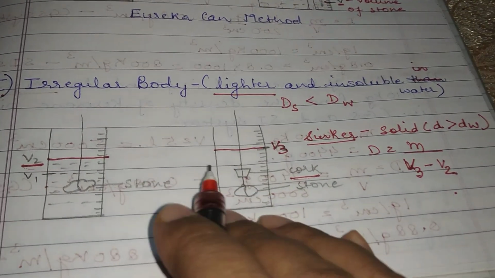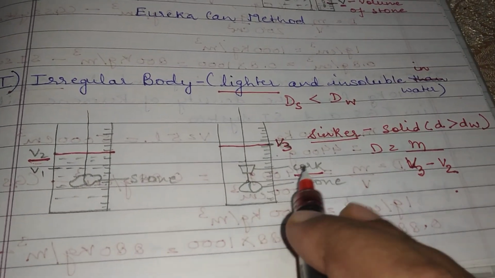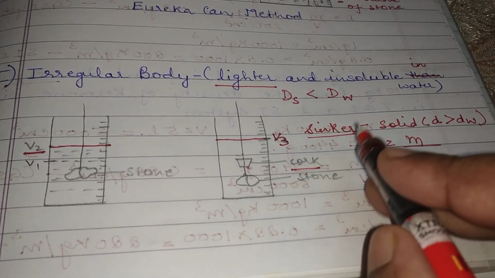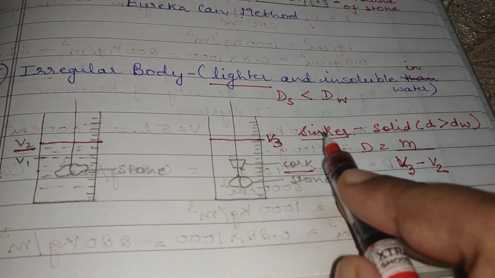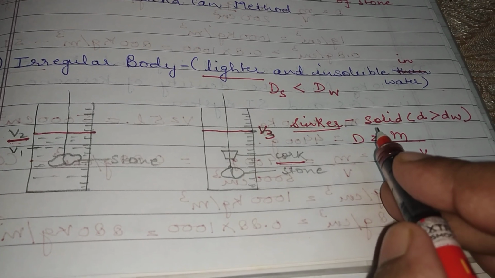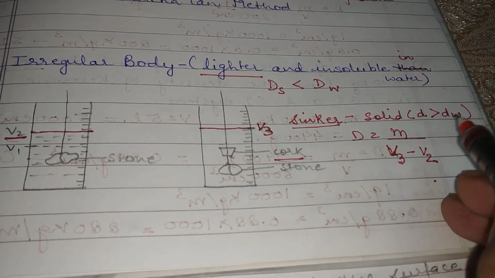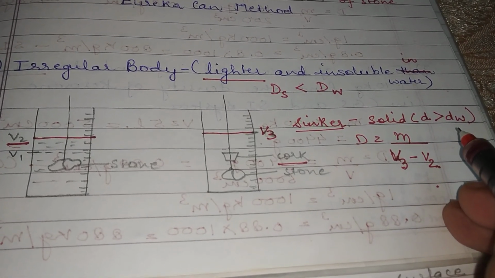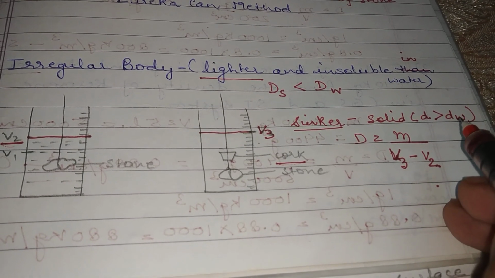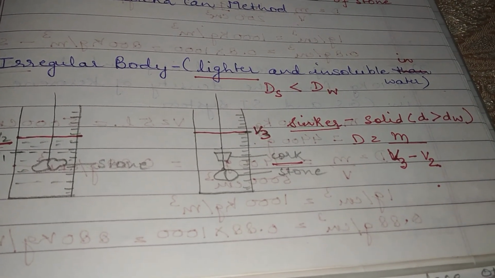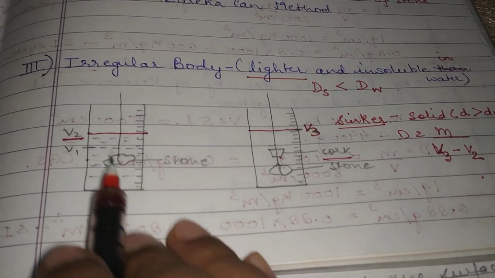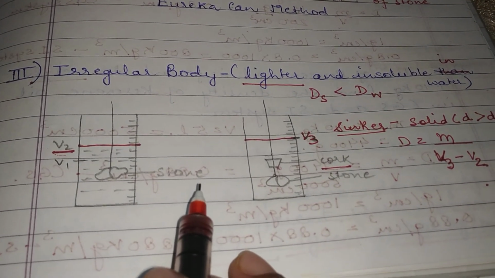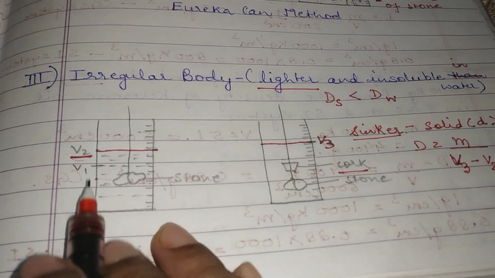Now, in order to determine the density of cork, we need a sinker. What is a sinker? A sinker is a solid substance whose density is greater than the density of water. It can be any metal, and all metals are heavier than water, they all sink. But here we have taken a stone as a sinker. So what are we going to do?